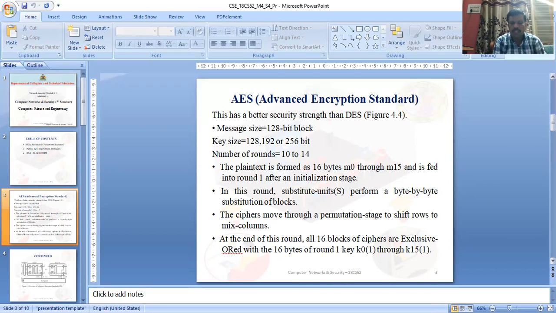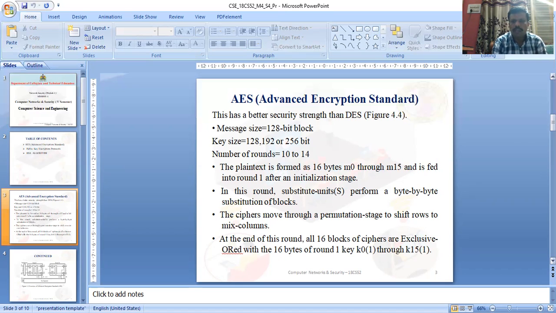At the end of this round, all 16 bytes of the cipher are exclusive-ORed with the 16 bytes of the round key, K1, and through to the final round key in the same way. There are only four steps: byte substitution is the first step, shifting of rows the second step, mixing the columns the third step, and round key addition, doing the exclusive OR with the 16-byte round keys K0 to K15, is the fourth.